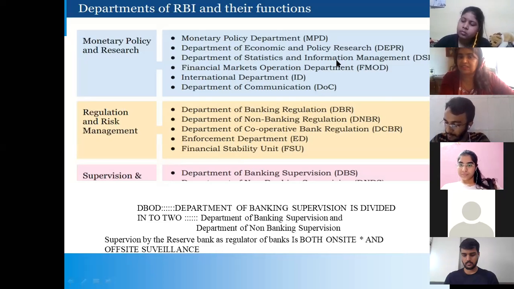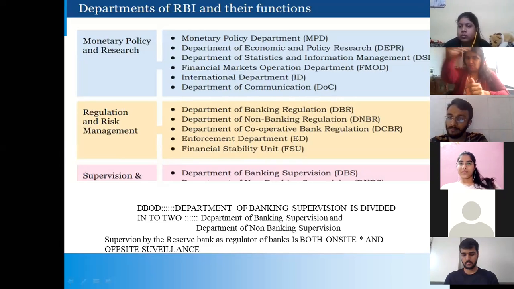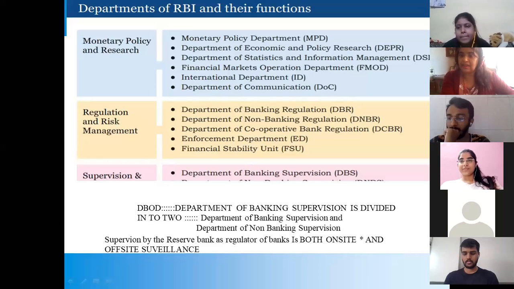If she is not satisfied with the inspection, she gives a report, and this goes to the higher-ups. They are summoned in front of the governor, the deputy governor and the executive director. Invited means we politely invite them, and we sit on one side as the Reserve Bankers and the other people, the CMDs, sit on the opposite side, and we ask them, why is this happening? They have to give an answer or face legal action. It's handed over to the legal department, and the necessary legal action is taken pertaining to that particular bank.